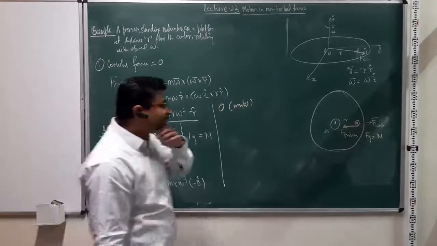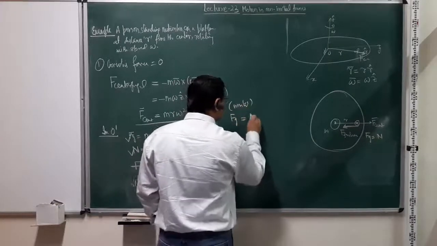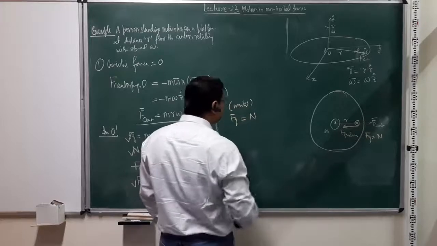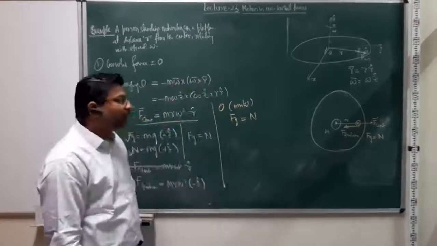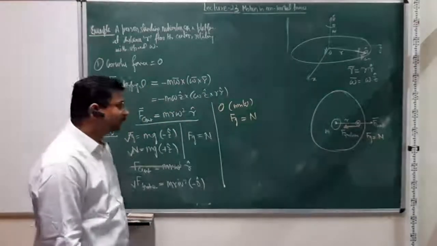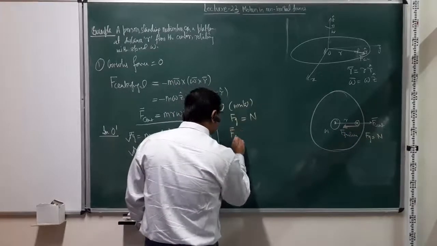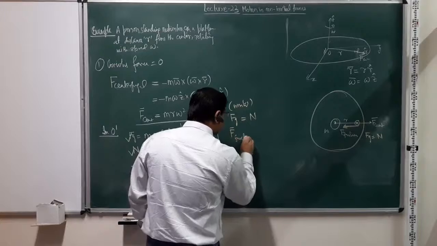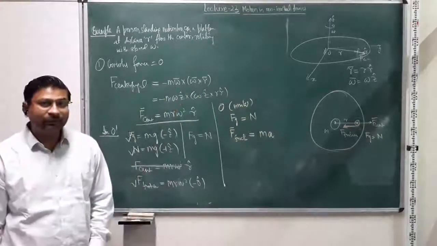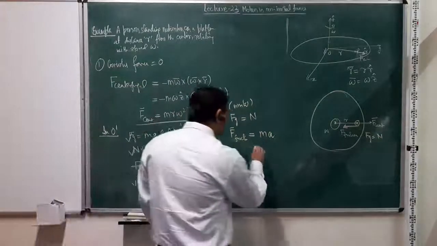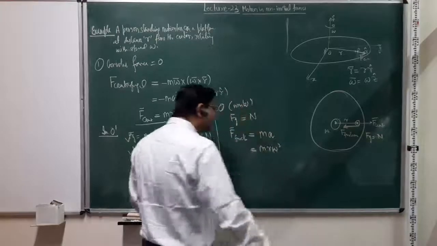So the location now of the person cannot remain constant. So Fg is equal to n, right? So we know that z is not going to change. The z position is not going to change on the platform. However, what about r and theta? Right? Because now I have only one force. So F friction is then going to be equal to ma. Right? It will be responsible for motion of the person, right? And this is again going to be equal to the same mr omega square, right?